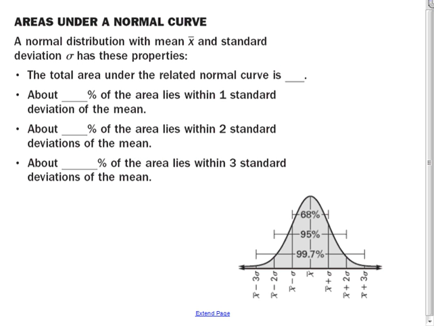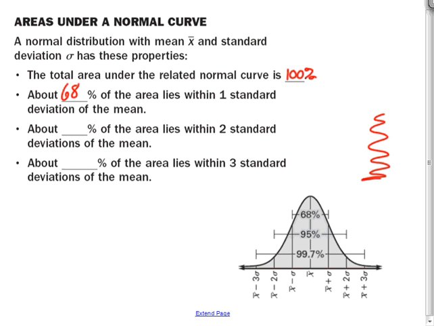So getting into the nuts and bolts of it, if we're looking at the area under a curve, because that's what we're taking a look at, is this entire curve of all of the people that fit in this data. There's that mean of x bar, and your standard deviation has the following properties. So that entire area under the normal curve is 100%. Every single person fits underneath this curve. 100% of the people are there. And then within one standard deviation of the mean, so that's that red part that we had in the previous slide, within one standard deviation, 68% of the people fall.